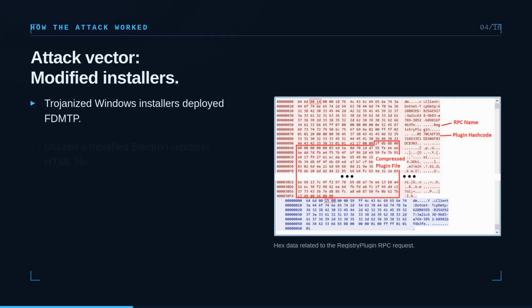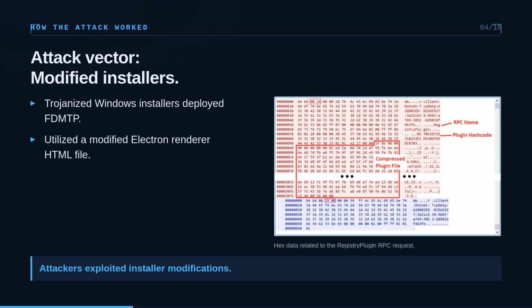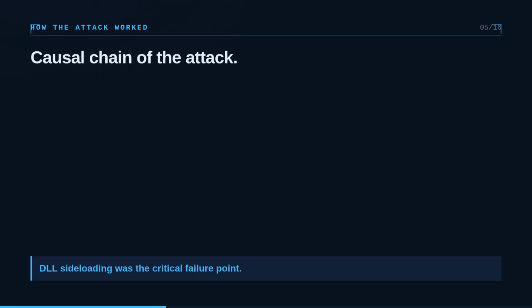The attack vector involved modified installers. Trojanized Windows installers deployed FDMTP. They utilized a modified Electron renderer HTML file. Attackers exploited installer modifications. The causal chain of the attack shows DLL sideloading as the critical failure point. DLL sideloading allowed the attack to succeed.